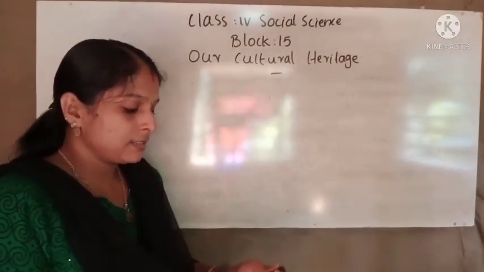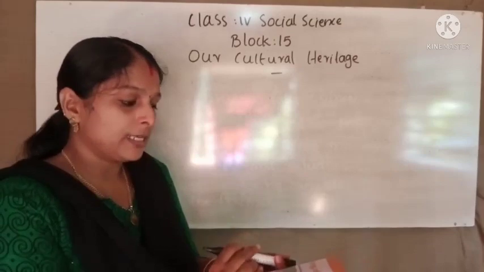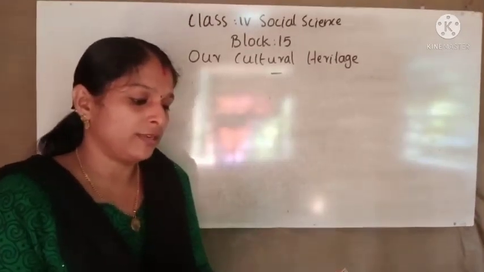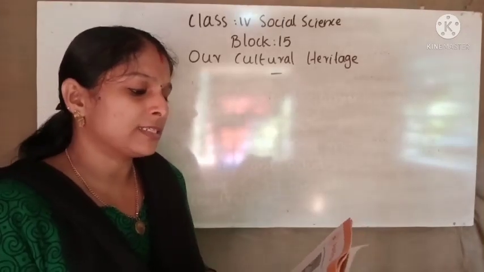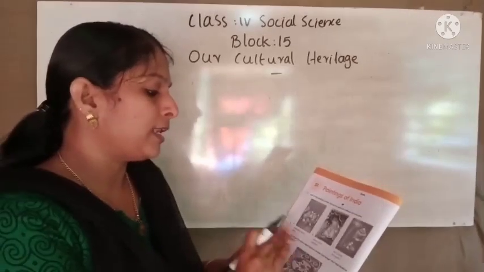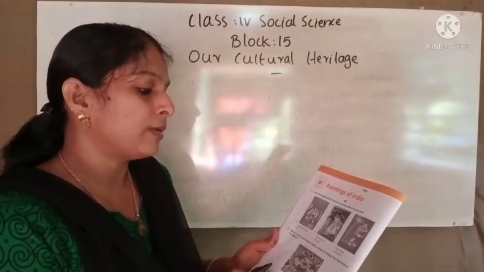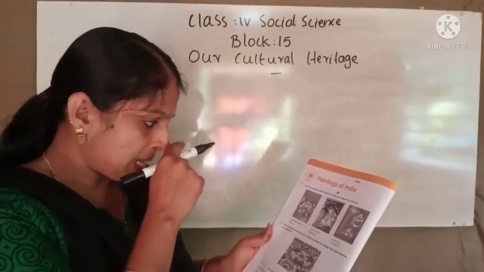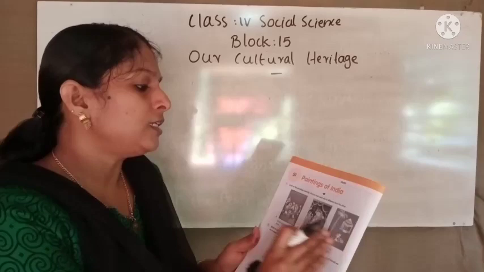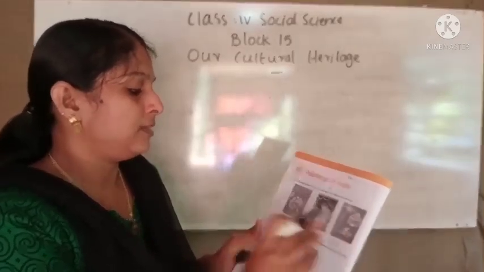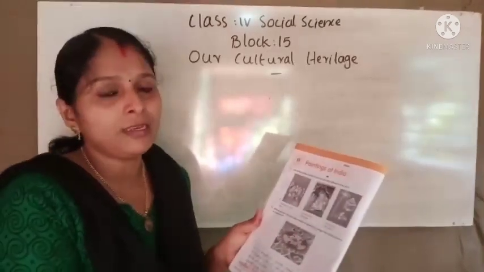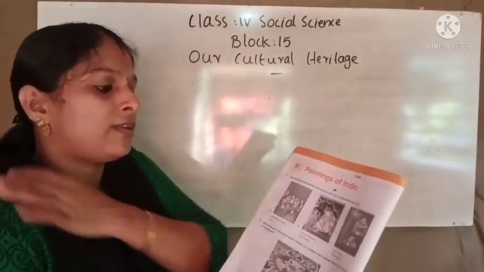Next, let us discuss workbook, page number 34, Paintings of India. Look at the pictures carefully and discuss how each one is different from each other. So you can see here Madhubani painting, Tanjore painting in Tamil Nadu, and Warli painting in Maharashtra. You have to find out the differences between each painting. So you can easily find out the differences.